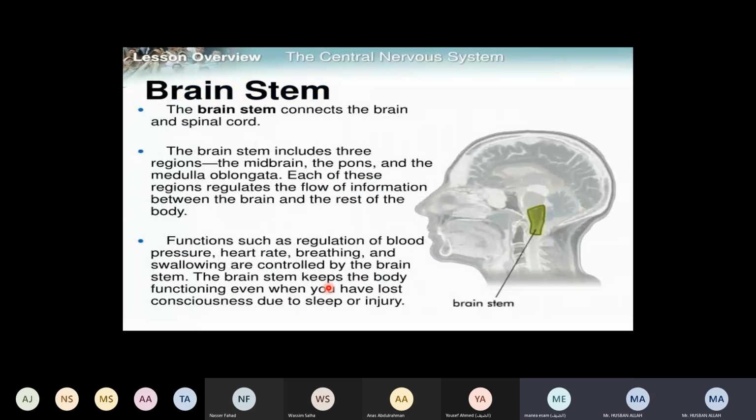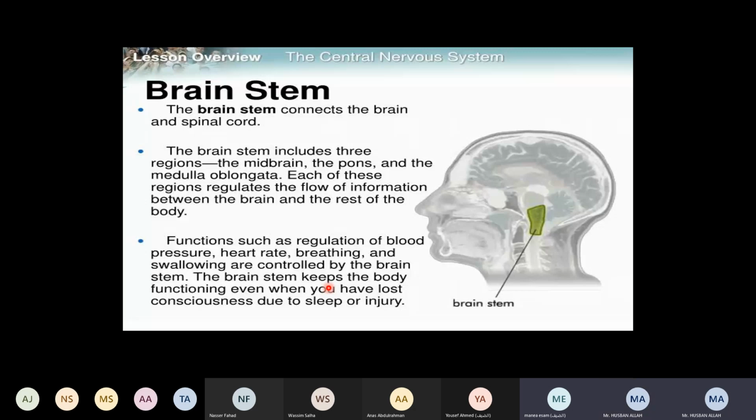Now the next part we have is the brainstem. The first part is the cerebrum, which is associated with most of the functions. Then we have the cerebellum, which does not have such a lot of functions. And then we have the brainstem. The main function of the brainstem is what? Common sense. Use common sense. Use your cerebrum and cerebellum.